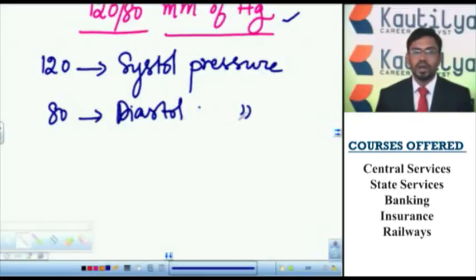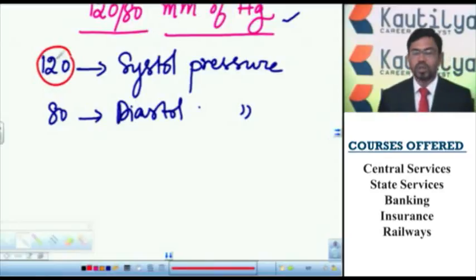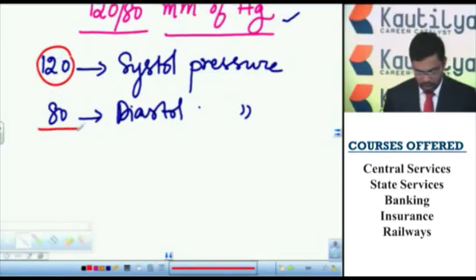When the blood vessels are in contracted position, there exerts a high pressure. That high pressure we call systole pressure. This may be 120 millimeters of mercury. And when the blood vessels are in relaxed position, there also exerts a minimum pressure. This pressure we call diastole pressure.